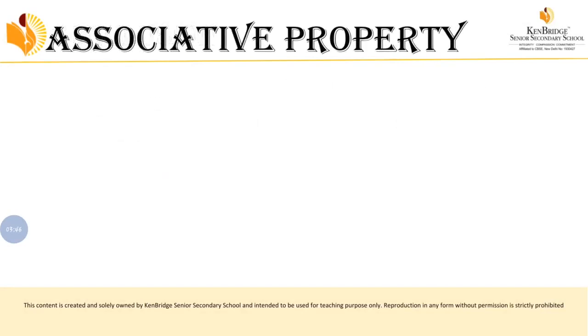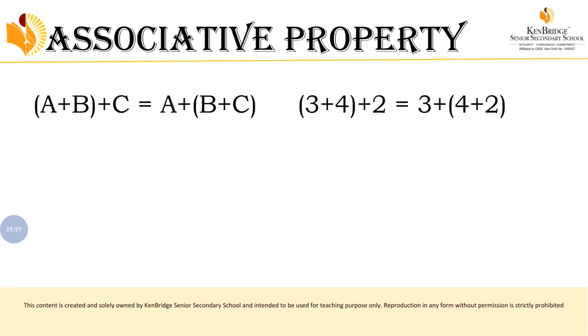So that is associative property. Okay, closure property already we have completed, commutative property just now we have seen. Now we are going to learn associative property. So associative property, I have just given examples. Just go through this, then you can understand the property.